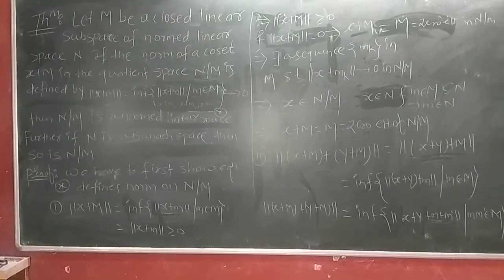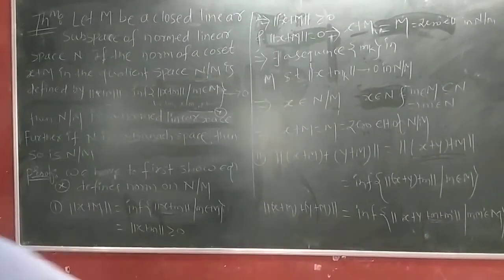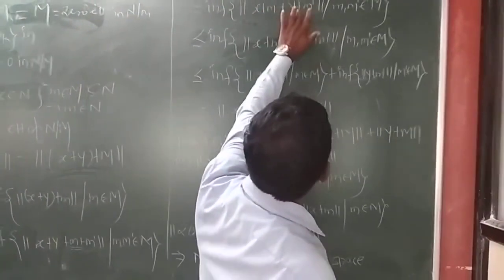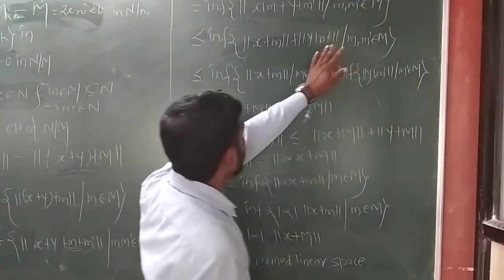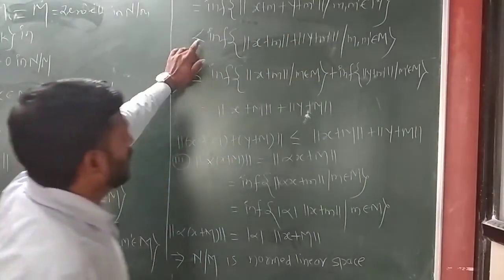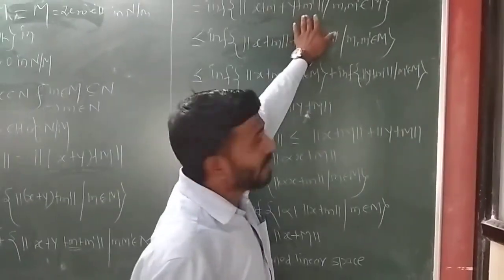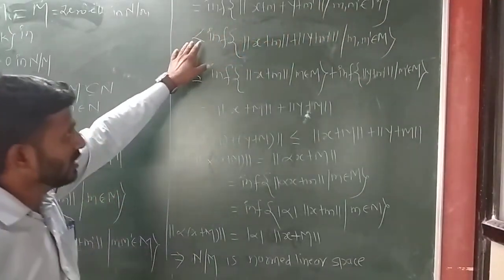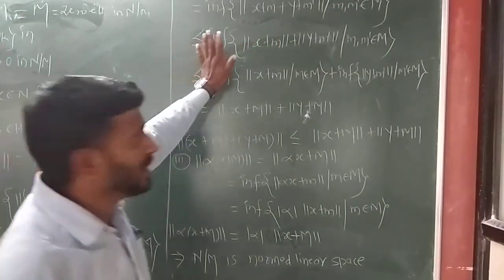That is equal to infimum of norm of x plus m plus y plus m dash. And we know that this is an element of a normed linear space, so it satisfies the properties which hold in a normed linear space.